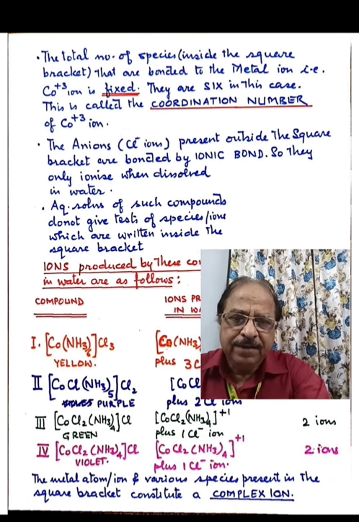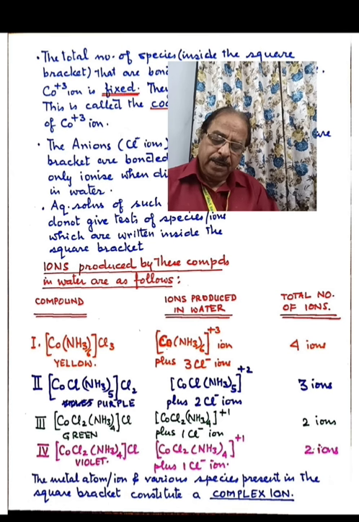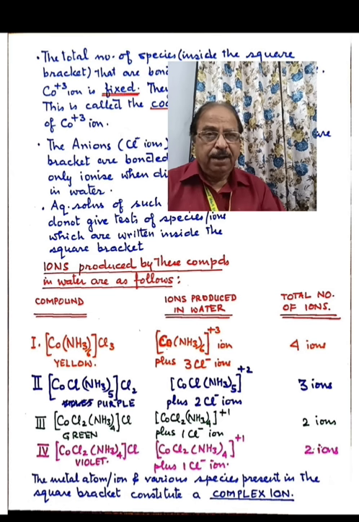Okay, let's have a look. Now here I have given a table where I have written the ions produced by these compounds in water. Now I have written the formula of the compound. Look, the formula of the first compound is cobalt with 6 ammonia molecules inside the bracket and 3 chloride ions present outside the bracket. These ions which are present outside the bracket are known as counter ions.